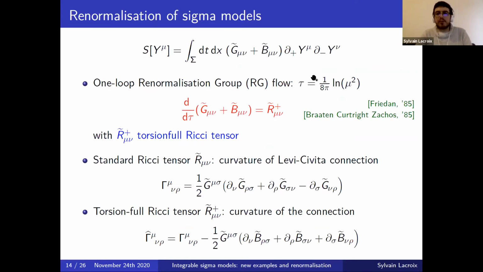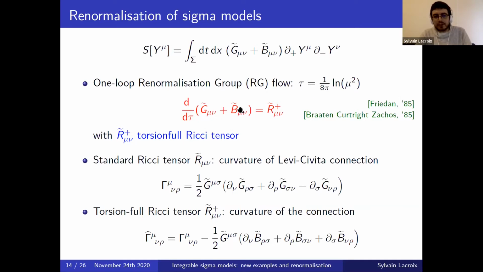And now I would like to talk about renormalization of sigma models, because there exist general results about renormalization of any sigma model of this form. So one can look at the one-loop Feynman diagrams coming from this model. One finds some UV divergences that one needs to then renormalize by adding some counterterms. And this will then lead to the fact that there is a renormalization group flow for the model. So here I will use the parameter tau to describe it, which is related to the log of the mass scale of the RG flow.